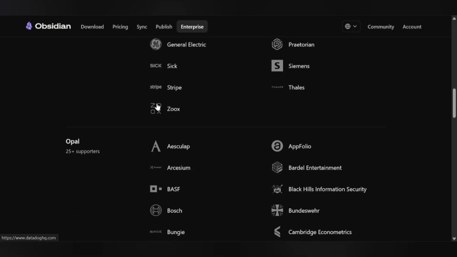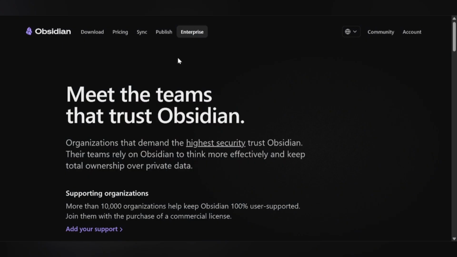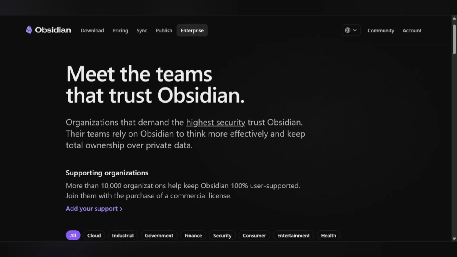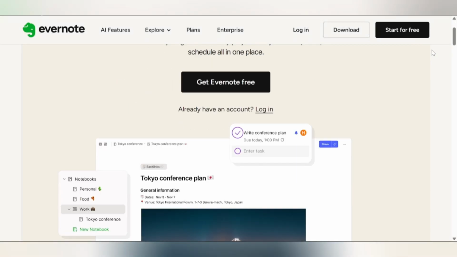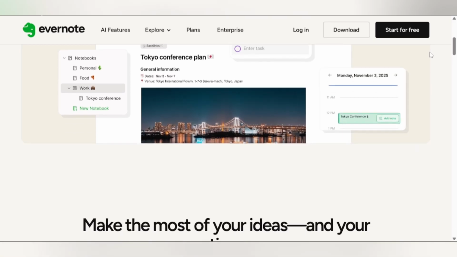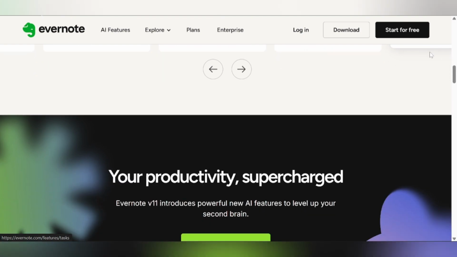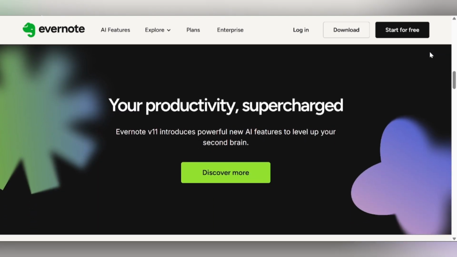Conclusion. Notion wins for team collaboration. Obsidian wins for personal knowledge management and data ownership. Evernote, while improved, offers the weakest value proposition of the three in 2026. The choice depends on whether you prioritize collaboration, data ownership, or advanced capture and search capabilities.